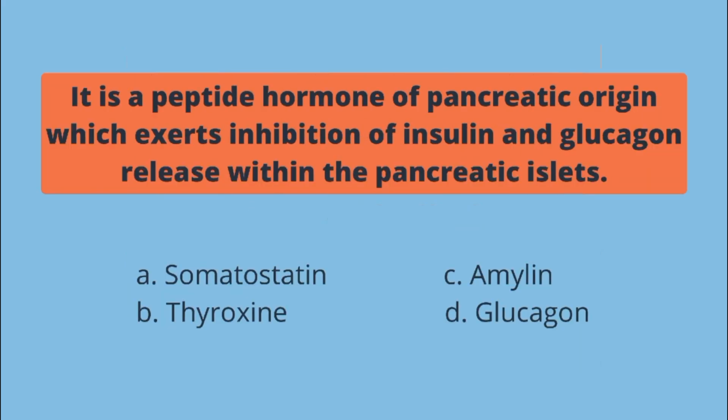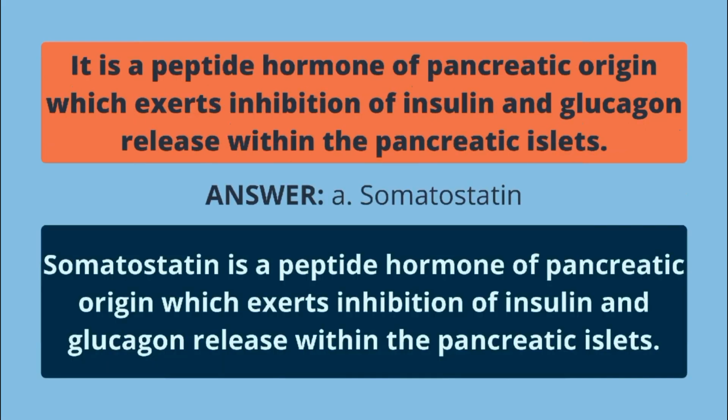It is a peptide hormone of pancreatic origin, which exerts inhibition of insulin and glucagon release within the pancreatic islets. A. Somatostatin, B. Thyroxine, C. Amylin, D. Glucagon. The answer is letter A. Somatostatin is a peptide hormone of pancreatic origin, which exerts inhibition of insulin and glucagon release within the pancreatic islets.